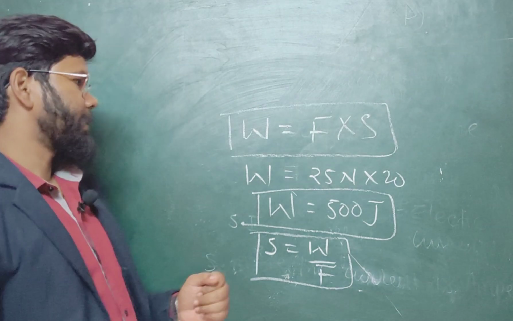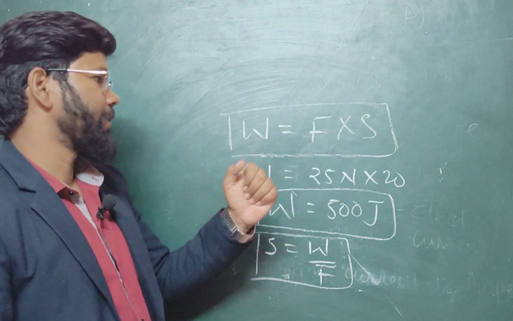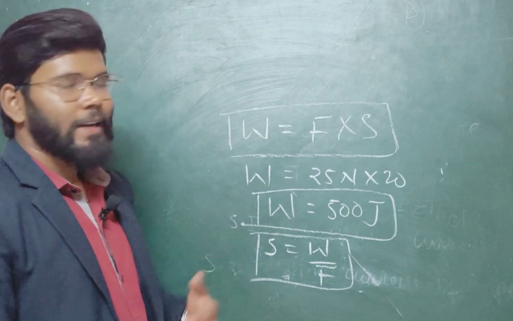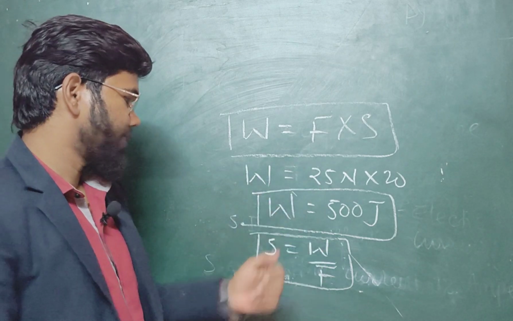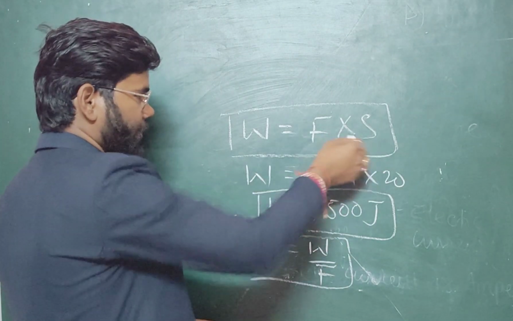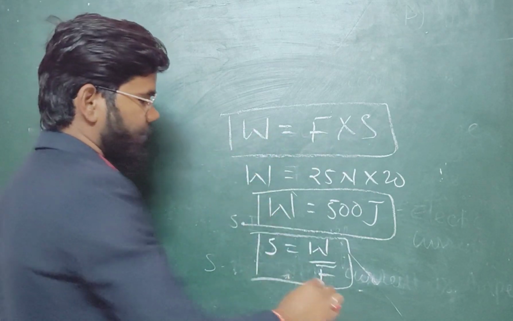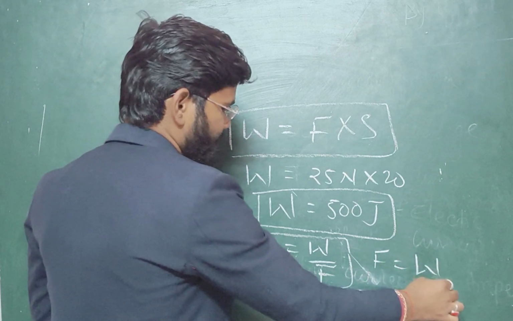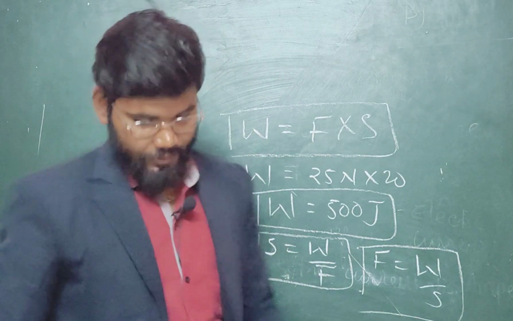And one more type: suppose in some cases the value of work is given and displacement is given, and the question asks you to find the value of force. In that case we can apply the same process. How can you apply the same process? With the help of cross multiplication. When you try to find the value of F, when the value of work and displacement is given, you can write F equals W by S. So this type of thing is very important in terms of physics.